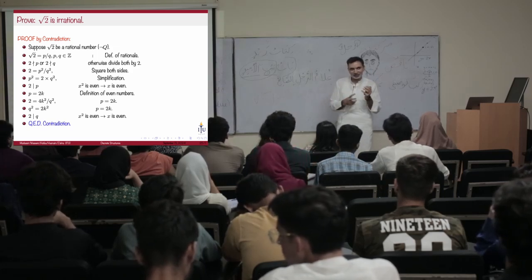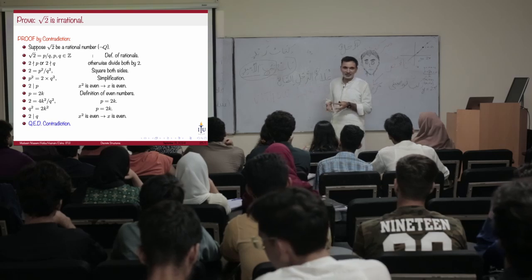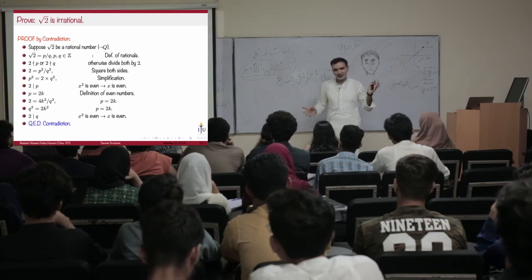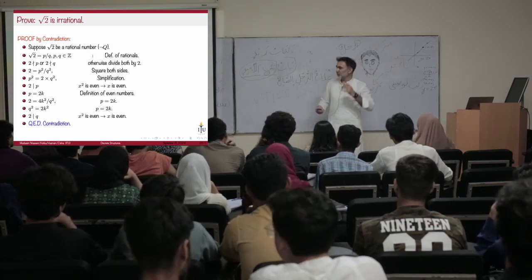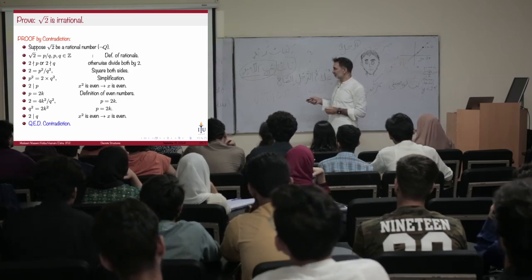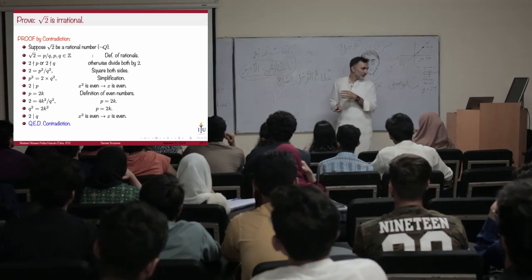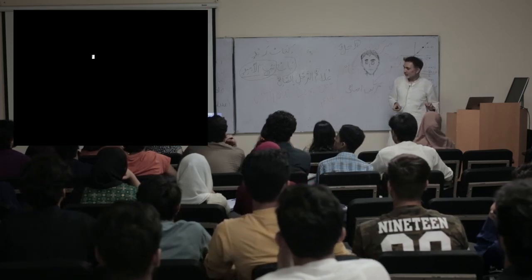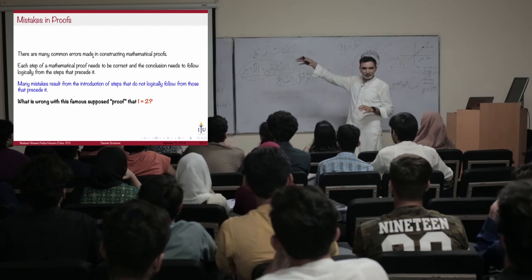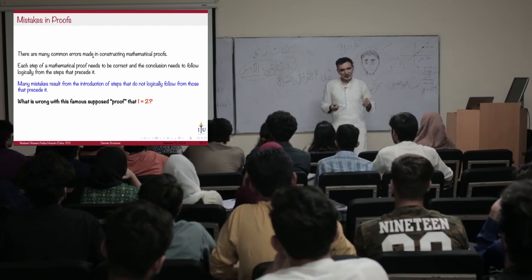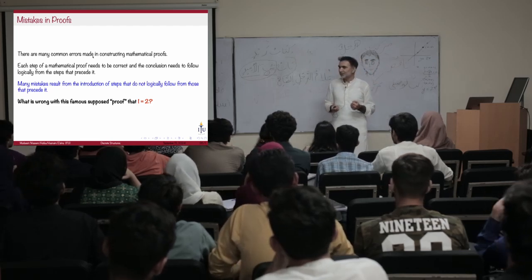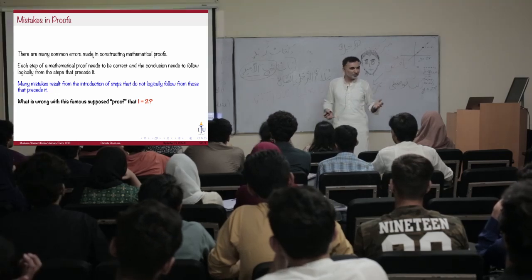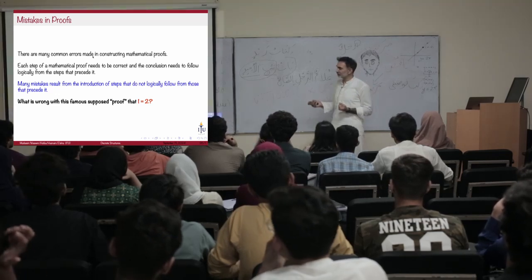What kind of assumptions can I make? It's very tricky. This is not science. This is art. You do things, and when someone was trying to prove the square root of 2 is irrational, I guess they spent like 6 months doing different kinds of proofs until they reached this point, right?